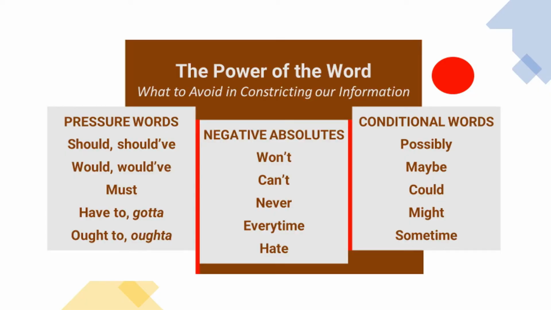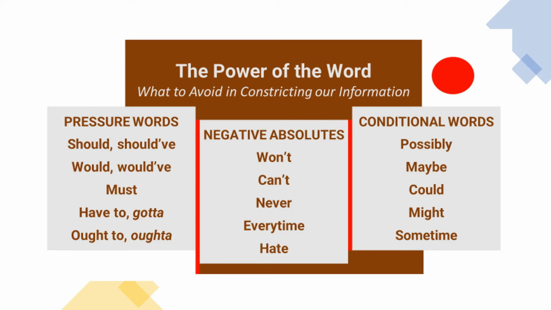Pressure words like should and would weaken our commitment. "I should start my diet" essentially means maybe I will and maybe I won't. Pressure words allow us to change our minds, to procrastinate, to avoid. The pressure comes from the guilt of potential failure.